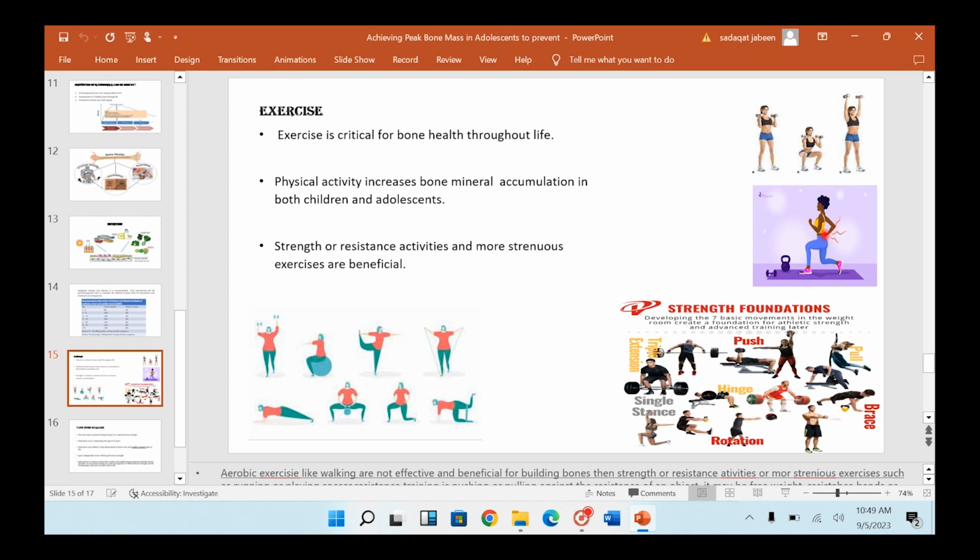The other most important element is exercise, which is critical for bone health throughout life. Physical activity increases bone mineral accumulation in both children and adolescents. Strength or resistance activity and more strenuous exercise are beneficial. Just aerobic exercise or running has not been proved to be effective.